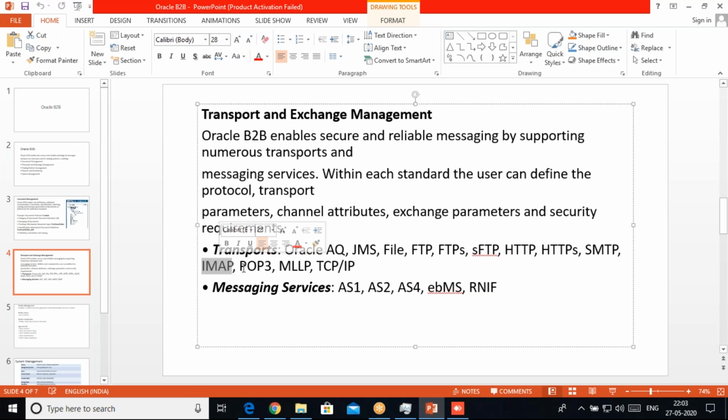IMAP support I have done, but with POP3 I was not successful in sending the messages. If the mail server or mail ID supports IMAP, then we can send the message directly to the mail after transforming the B2B message. That option I have tried. Okay, so there are some limitations also.